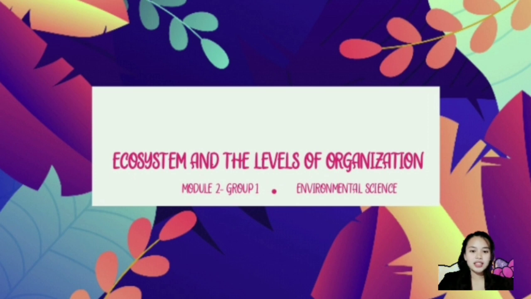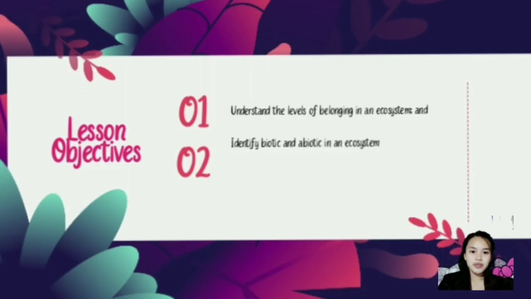Our topic is all about the ecosystem and its levels of organization. The lesson objective for this topic is to understand the levels of belongingness in an ecosystem and identify the biotic and abiotic components in an ecosystem.